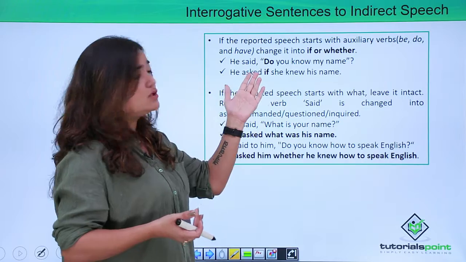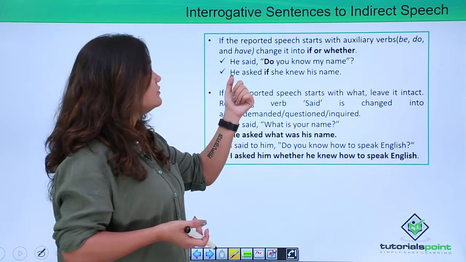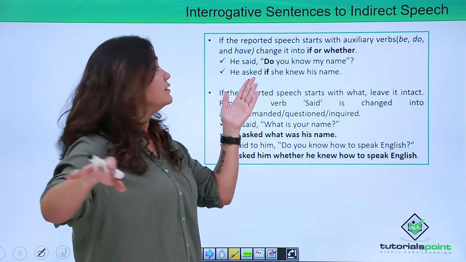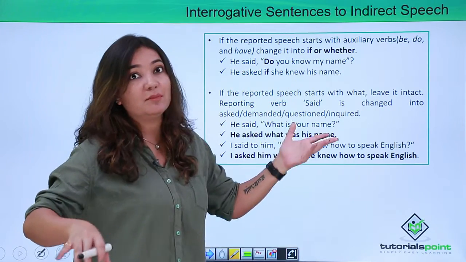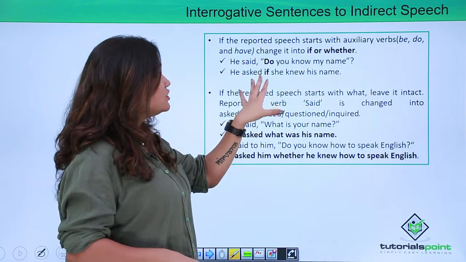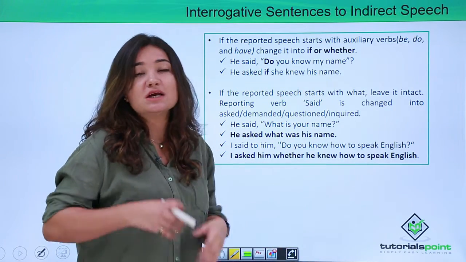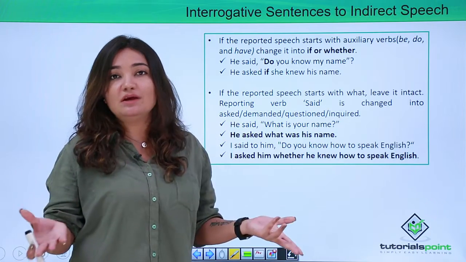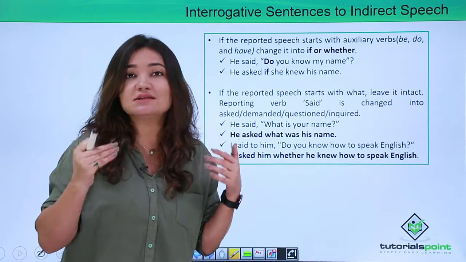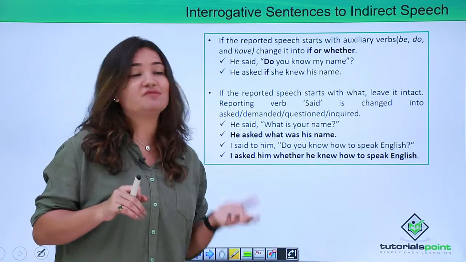He said, do you know my name? So he asked if she knew his name. Here, do you know my name is converted into if she knew his name, because it's in the form of questioning. When you convert it, the essence has to be the same, but your words have to be different.